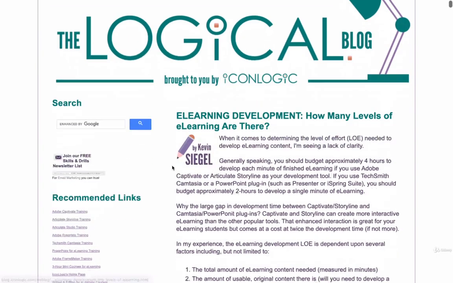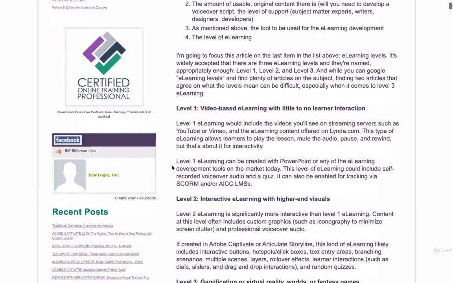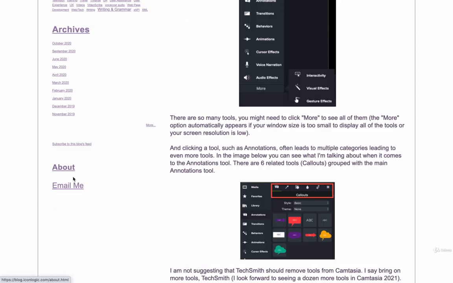Here, there's no top navigation, so we would look on the left side. Scroll down, you see About, and you can see Email me. I would email that person and get in touch and say, hey, what's going on with your site? How are you doing? If the site is kind of dead, one advanced option is to take over the site because it's extremely relevant to my niche. I can write about it. I can link to those things I'm promoting. So this is very uncommon, but it's an idea to consider.